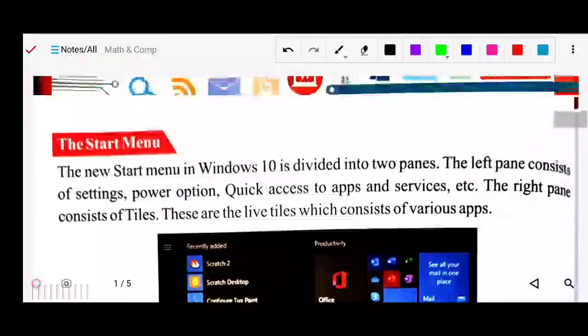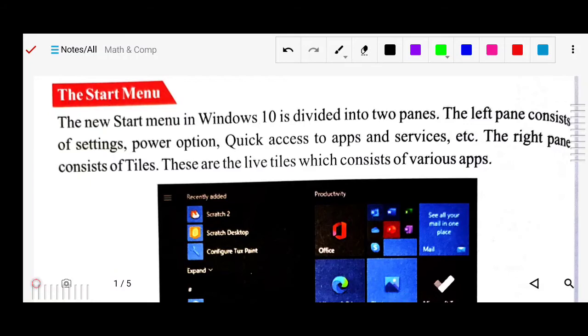Let's see next. There is the start menu. In this operating system there is a start menu button. In Windows 7 also a round shape button was available, generally present at the left corner on the down side. That start button, as you can understand, is the entrance, the door to enter into the computer.